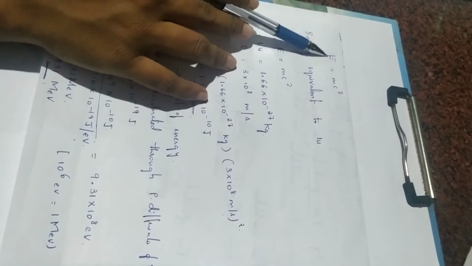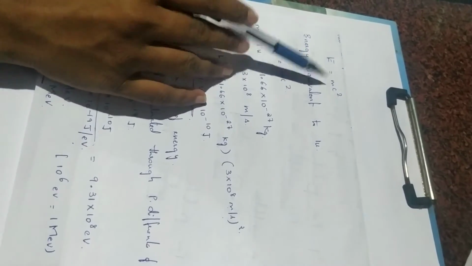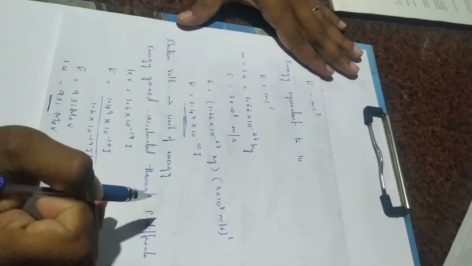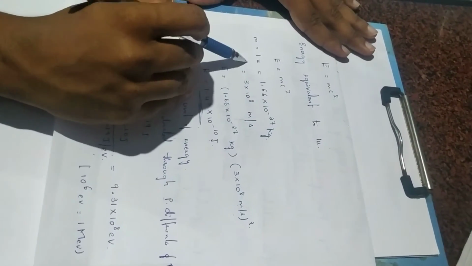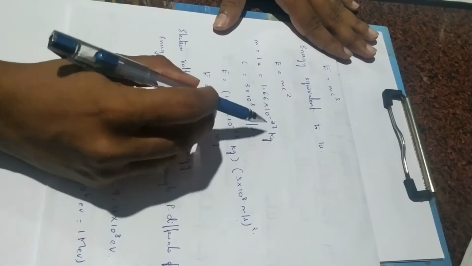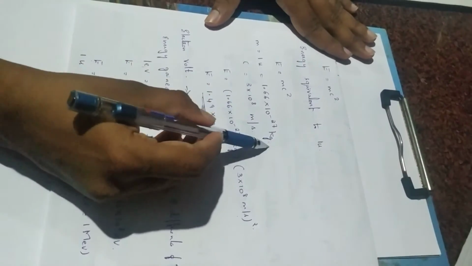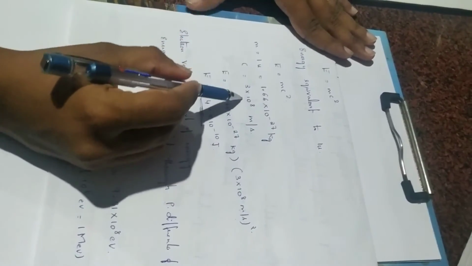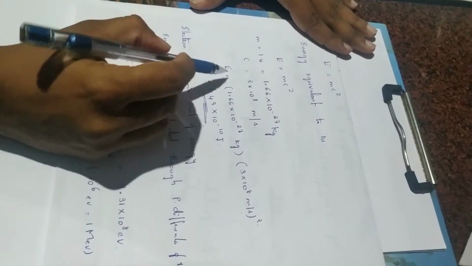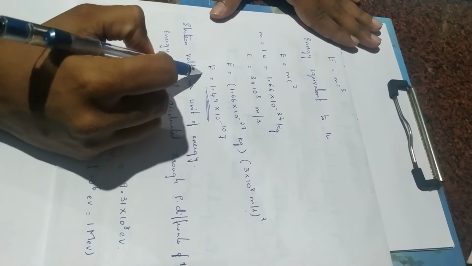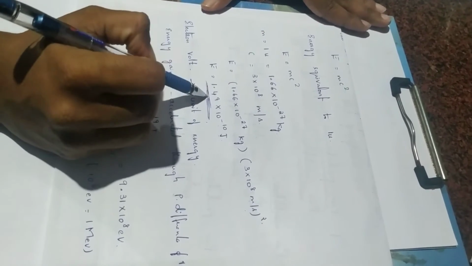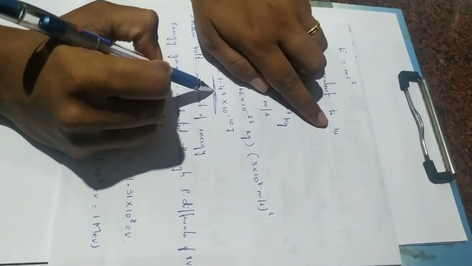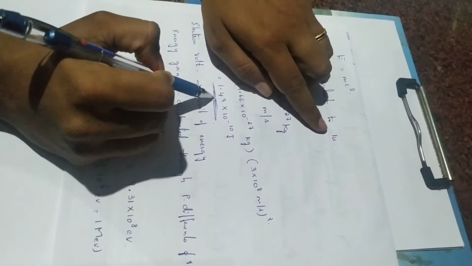So we have the mass energy relationship, E is equal to mc square. Since it is atomic mass unit, let us take m as 1 atomic mass unit, that is 1.66 into 10 raised to minus 27 kg, and we know c as 3 into 10 raised to 8 meter per second. Now substituting the value, we will get E is equal to 1.49 into 10 raised to minus 10 joule. This is the energy in 1 atomic mass unit.